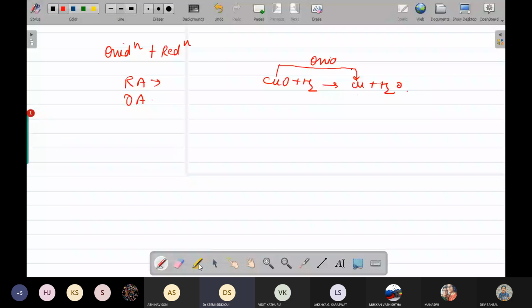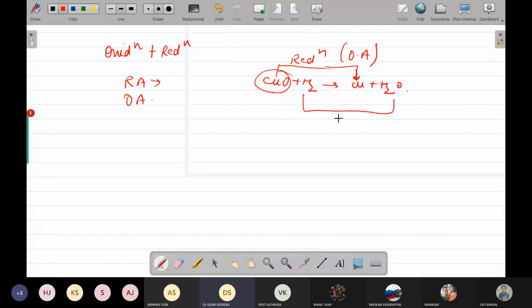Its reduction is happening. Now when its reduction is happening, it means it is the agent which is responsible for providing oxygen, so it is going to be an oxidizing agent. In H2O, what is happening here? Oxidation. Means hydrogen is who? Hydrogen is an agent which is responsible for the gaining of oxygen. It means it is going to be a reducing agent.